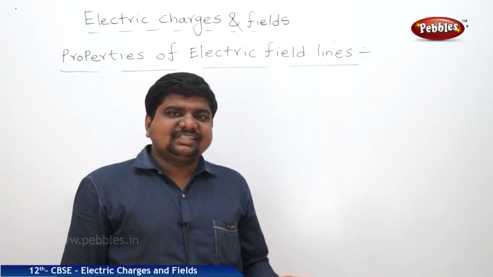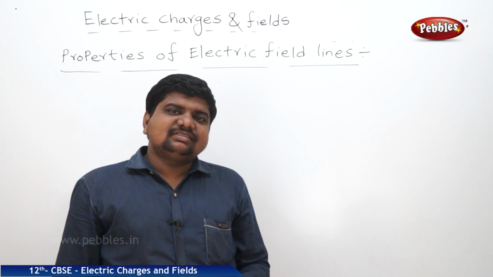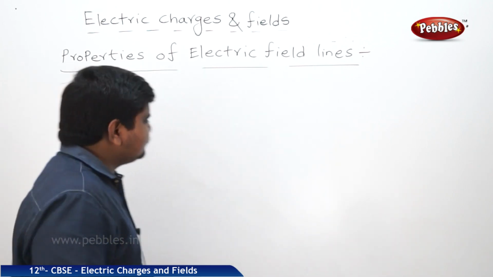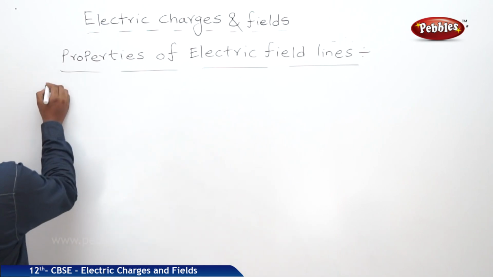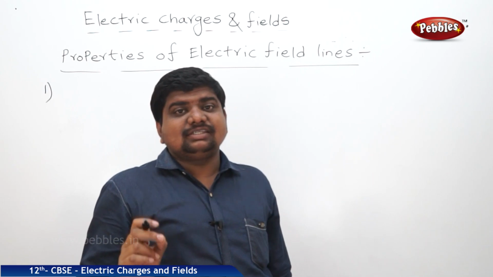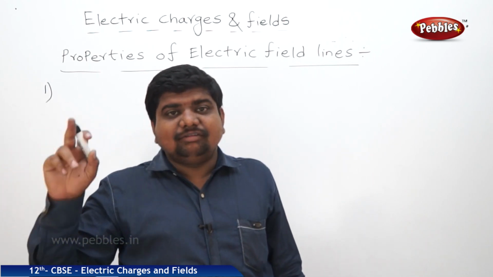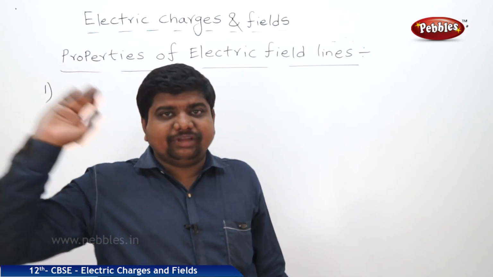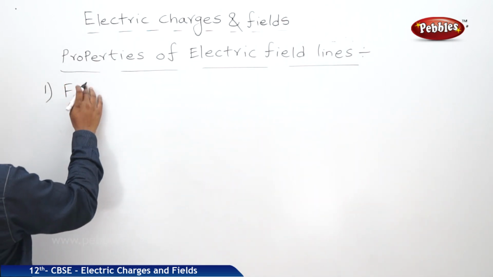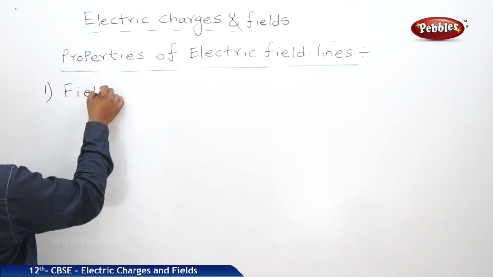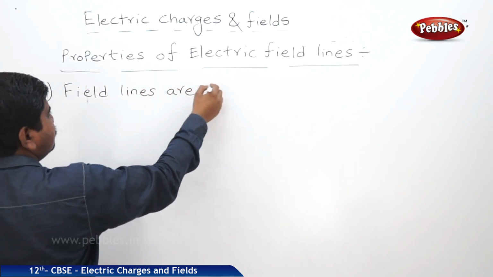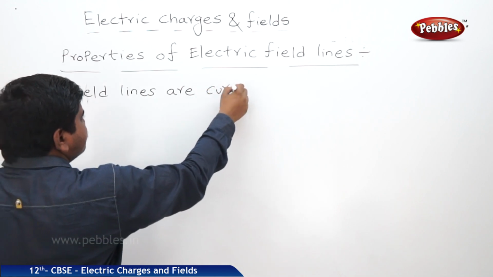Now we are going to discuss the different properties of electric field lines. The properties will be like this. First one, electric field lines always obey the curved path along which the positive charge is moving. Field lines are curved paths.